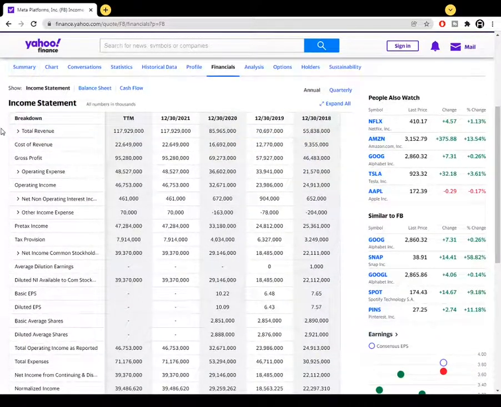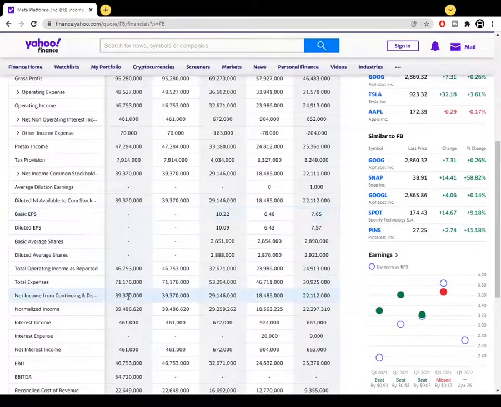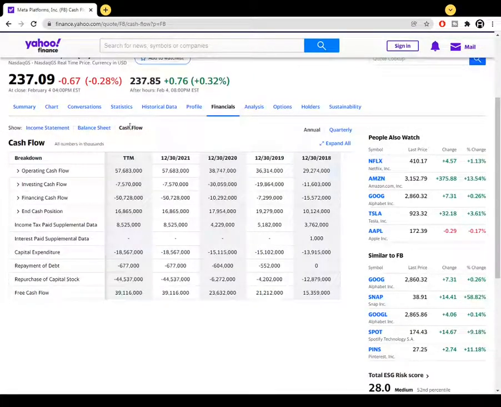So we will be checking the top line, which is the total revenue for the last 4 years and the trailing year. We need also to take a look at the net income, which is the bottom line for the trailing year and the last 4 years. Also we need to take a look at the cash flow for the last 4 years and the trailing year, and the capital expenditure as well for the same period.